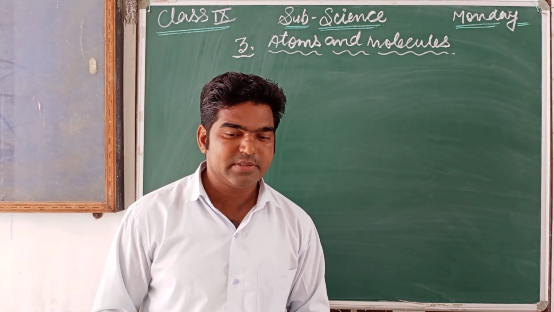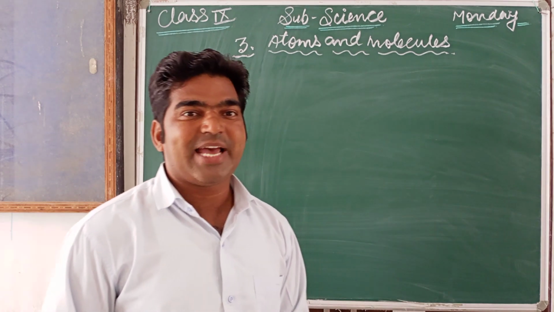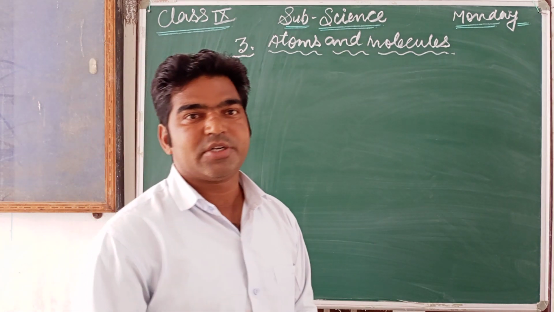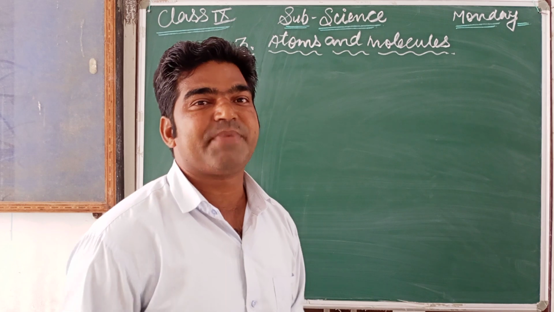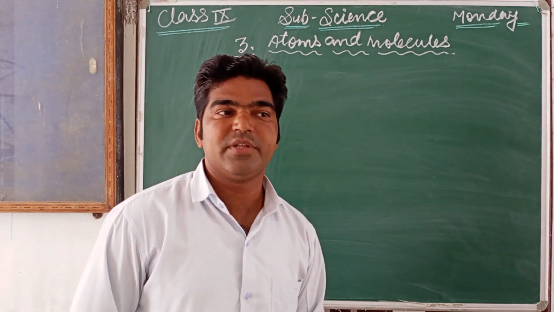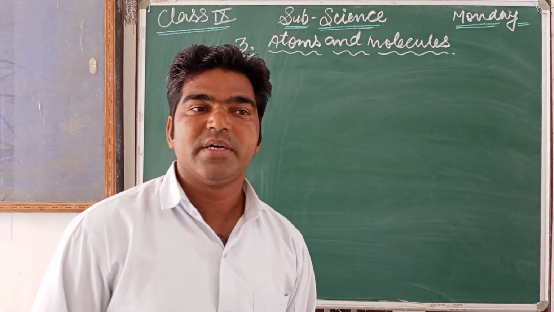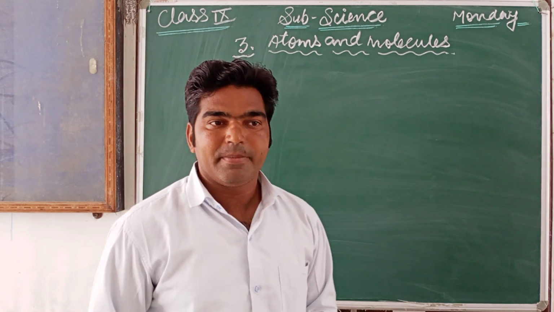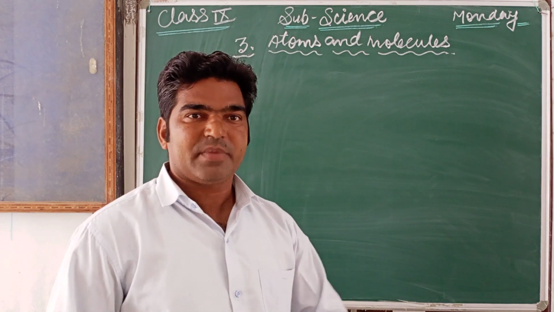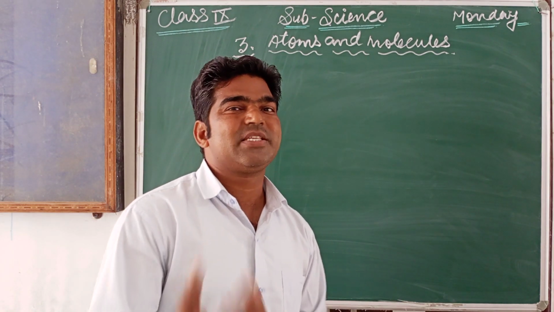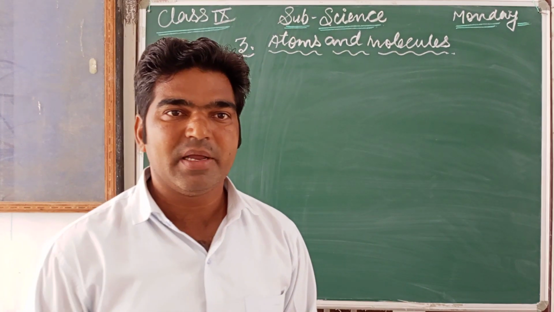As you know, Dalton was the first scientist who used specific symbols for the representation of elements, but later on that was not widely accepted because those were specific signs.